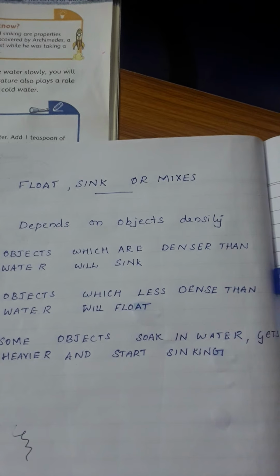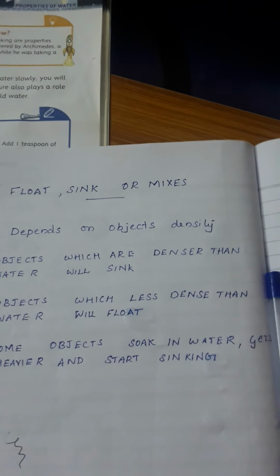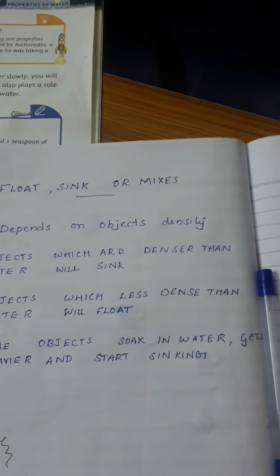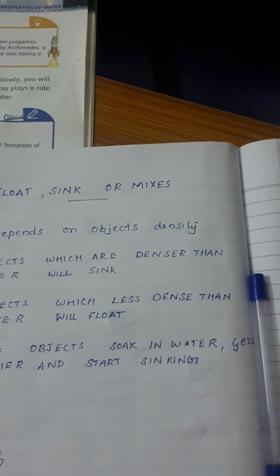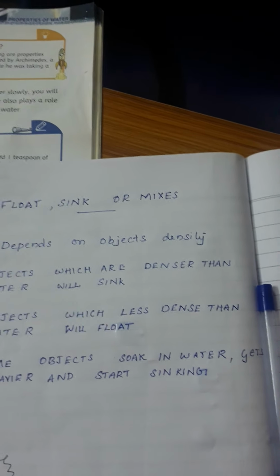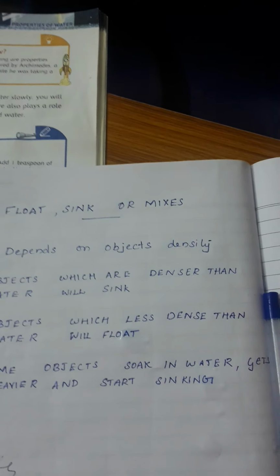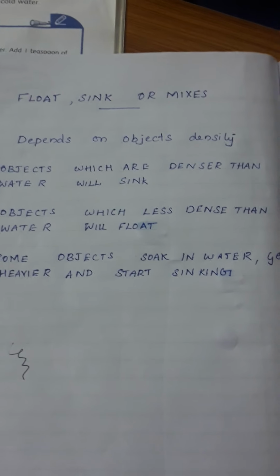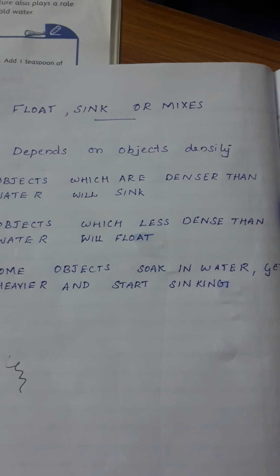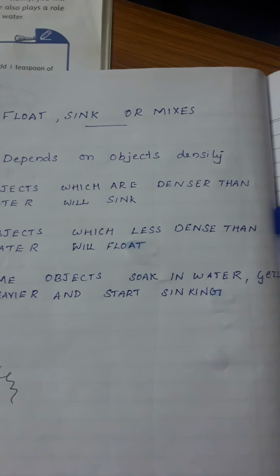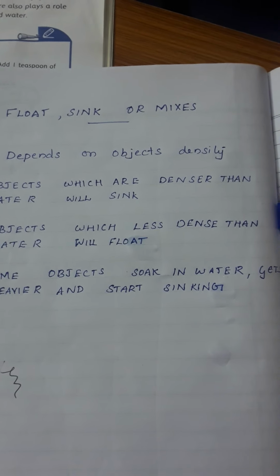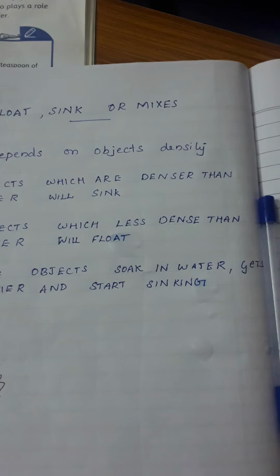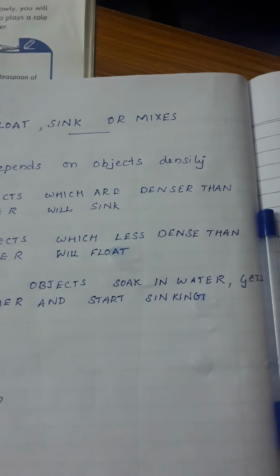Actually, the density of water is 1 kilogram per liter. When we take 1 liter of water, how much does it weigh? The volume of water weighs 1 kg. That is what is meant by density. The objects which are denser than water will sink into the water, while those which are less dense than water will float on the surface of water.